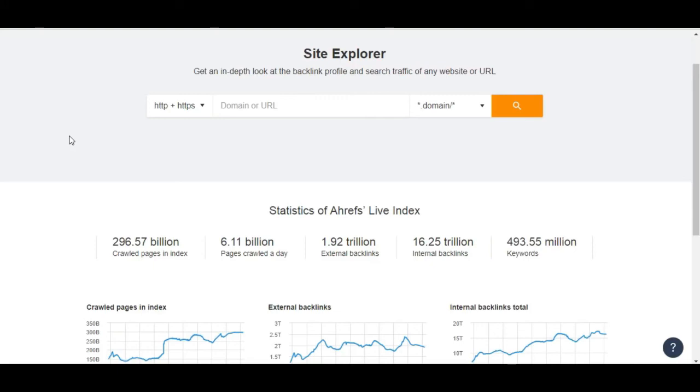If your friends have Ahrefs, you can ask them for help. Say, give me your tool for a couple of hours, I need to do keyword research, my friend. Like that, you can ask your friend for help.